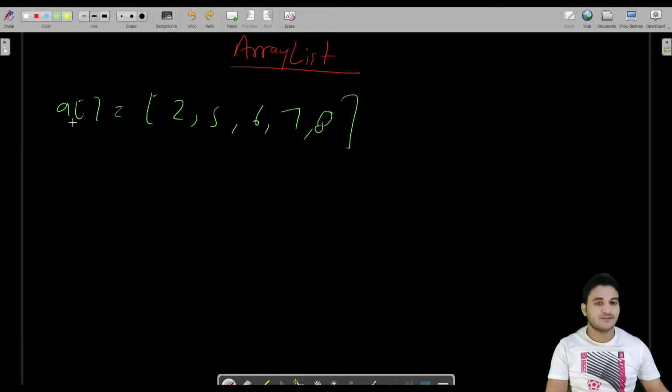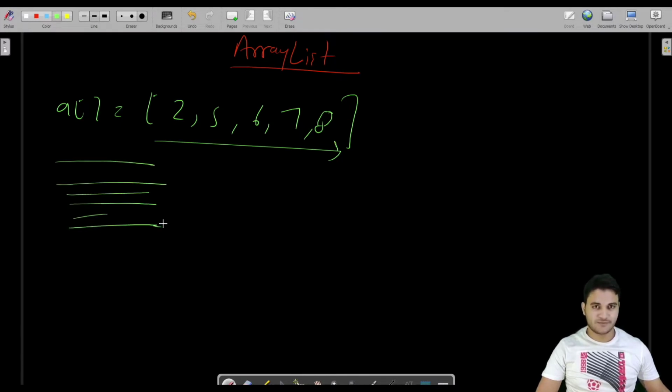Apart from that, we have an array. So what were the restrictions over arrays? If we have to declare an array, let us say I have declared this array of size 5 while writing code. At some time I feel that I have a requirement to add one more element into this array.